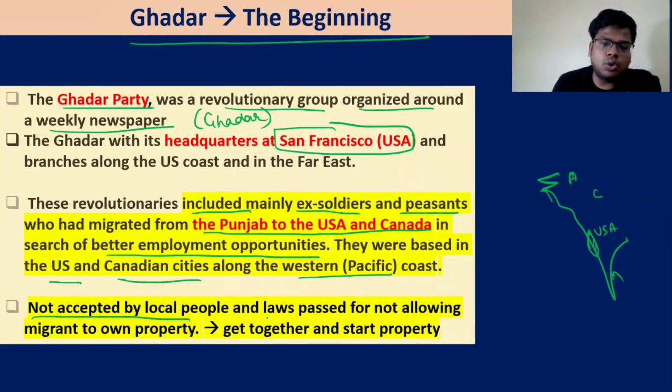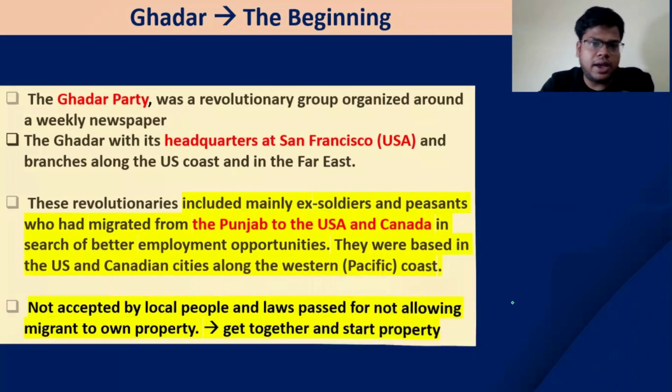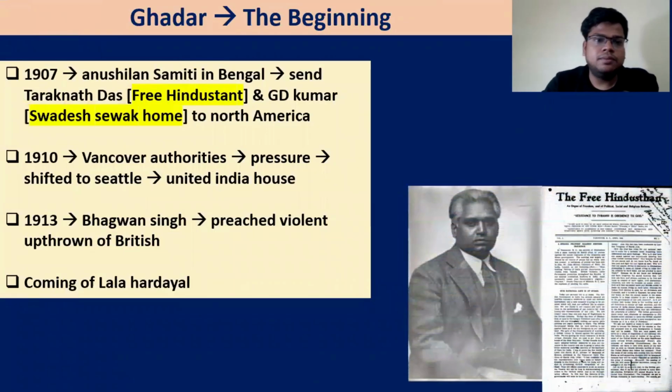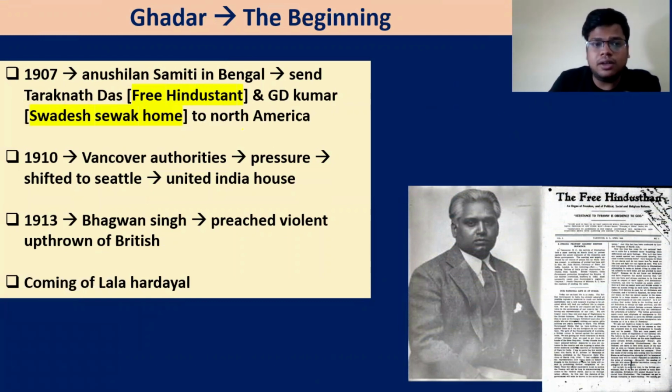Not accepted by the local people, and a law was passed for not allowing migrants to own property. They get together and they start some political activity. Then Anusilan Samiti, the leaders were watching from India. Anusilan Samiti, that is a revolutionary party, was created in India.